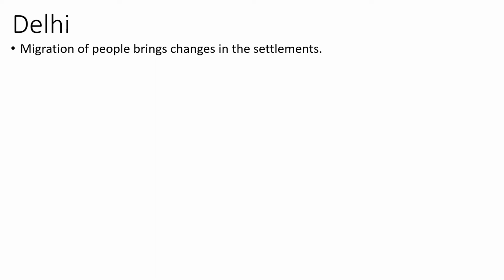So migration of people brings changes in the settlement. When people migrate from towns and villages to urban areas like cities and metropolitan cities, the population is going to grow. And obviously when the population increases, settlements also increase.